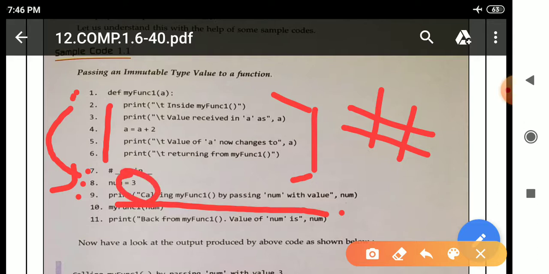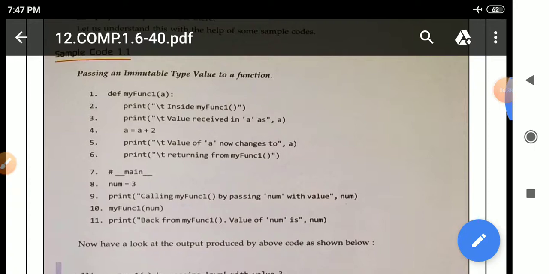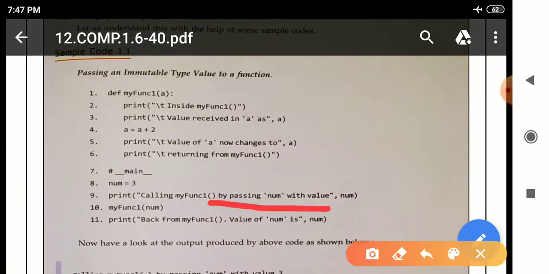So with this message, the value will be printed as 3. When this print statement executes, this complete message will be printed, and the value of num, 3, will print with this message.